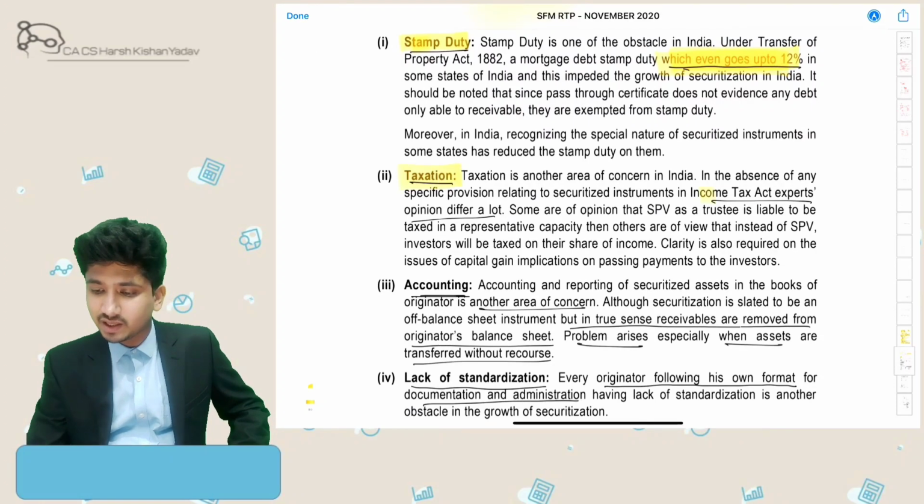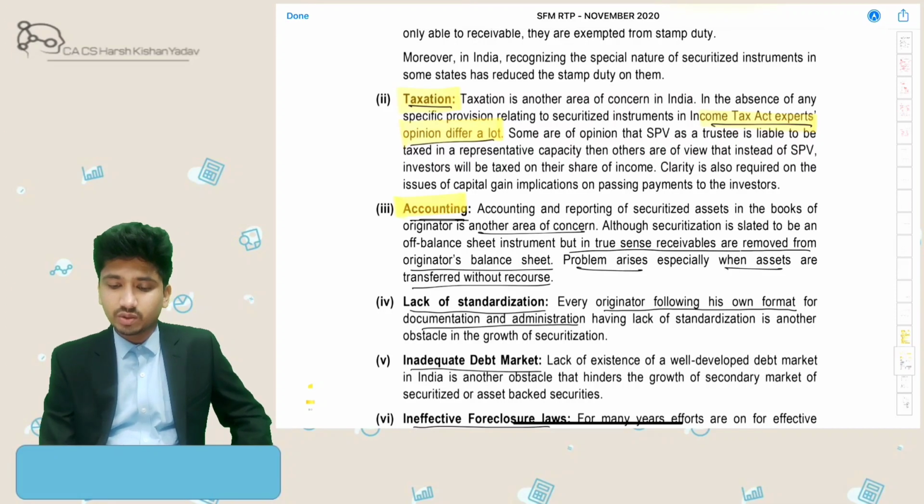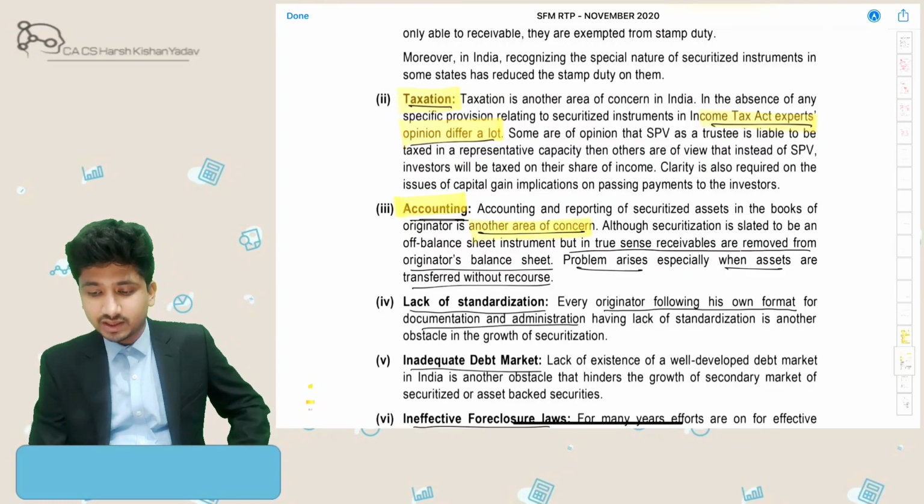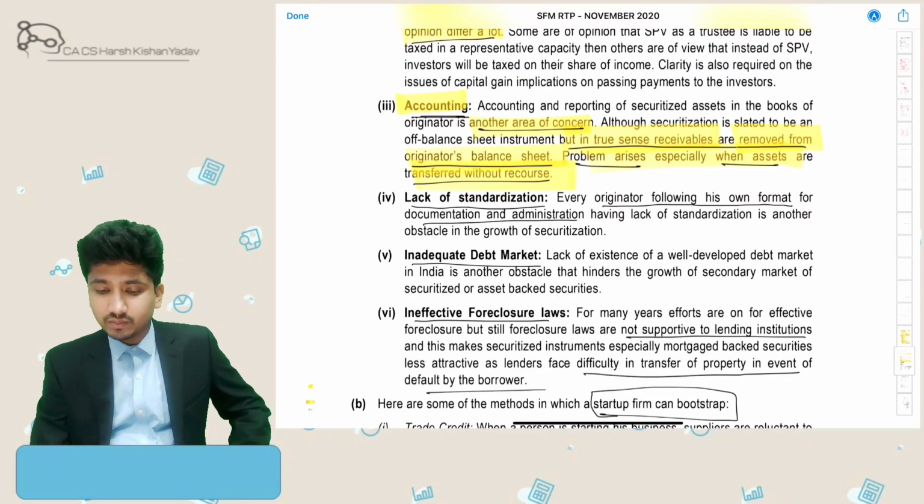Then the taxation aspect, other income tax matters and everything. We need to look into this. Then accounting: no accounting is prescribed for such securitized debt instruments. This is another area of concern. But in the true sense, many times receivables are removed from the originator's balance sheet. The problem arises especially when assets are transferred without any recourse terms.